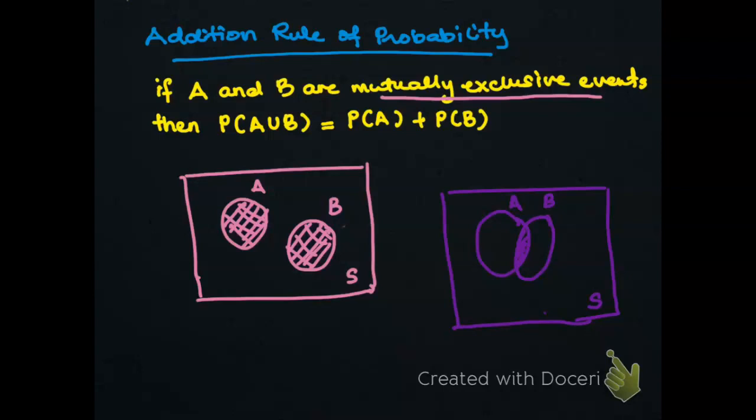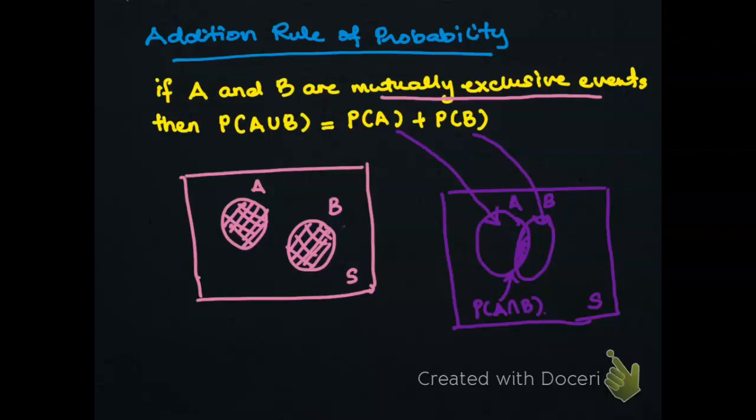If you want to count the probability of A union B for this non-mutually exclusive event, you have to be careful with the intersection information. Because you have probability of A and then you have probability of B. Here you have probability of A and B. So you will count it twice for this information.